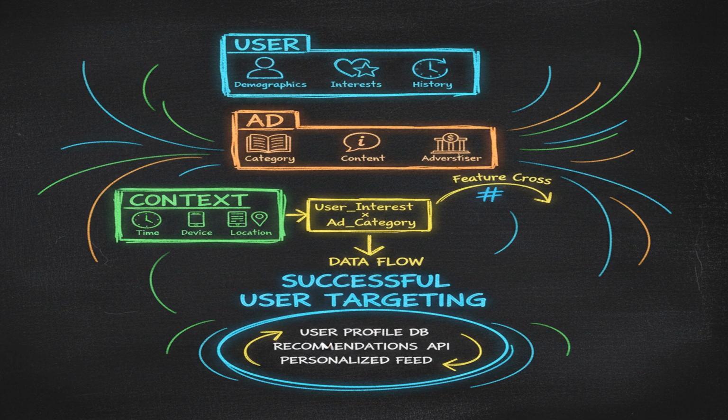Feature drift is a constant concern in production. We monitor the distribution of each feature over time and retrain the model when significant drift is detected. This helps maintain model accuracy in the face of evolving user behavior.